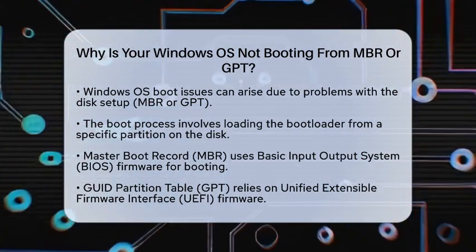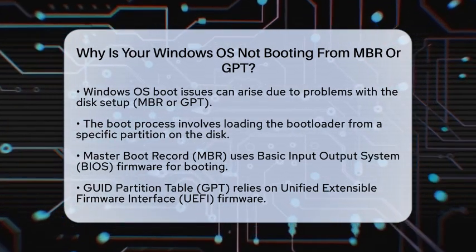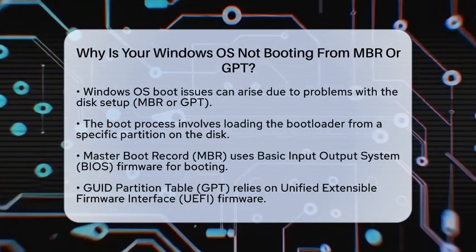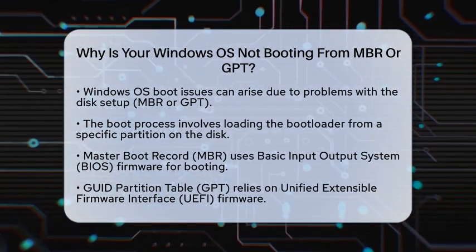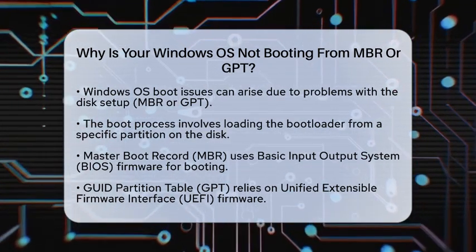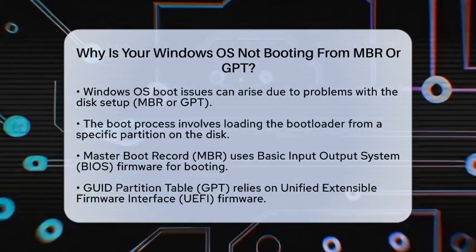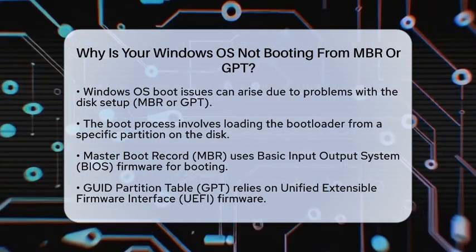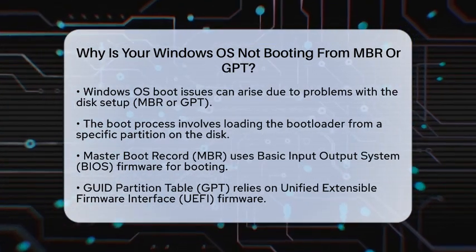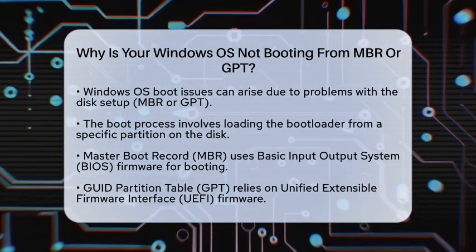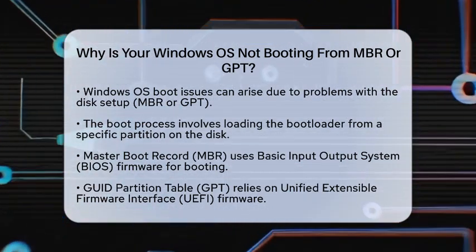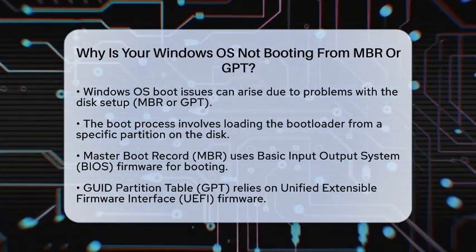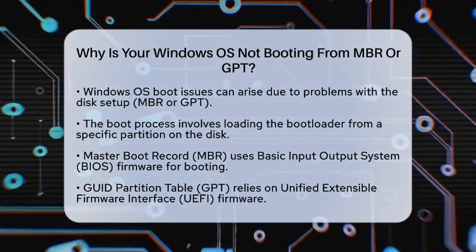First, it's important to know how the boot process works. When you start your computer, it needs to load the bootloader from a specific partition on your disk. This depends on whether your disk uses master boot record or GUID partition table and what type of firmware your system has. If your disk is set up with master boot record, it relies on the older basic input-output system firmware to start the booting process.